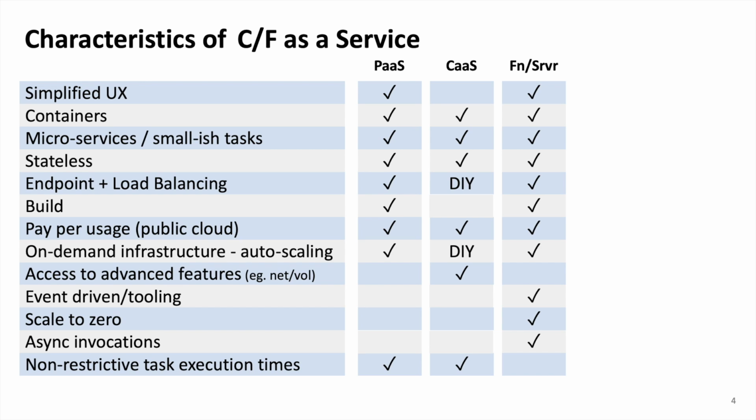Now, let's talk a little bit about what maybe platform as a service and container as a service have that function as a service doesn't have: non-restrictive task execution times. By this I mean there are many functions as a service platforms out there that will not allow you to run your function indefinitely. Right? They have some sort of time limit, maybe 30 seconds, 5 minutes, 10 minutes, something like that. And eventually they'll kill your function, because these are meant to be short-lived little utility functions, like I said earlier, to do one job very, very well, get it done, and then exit.